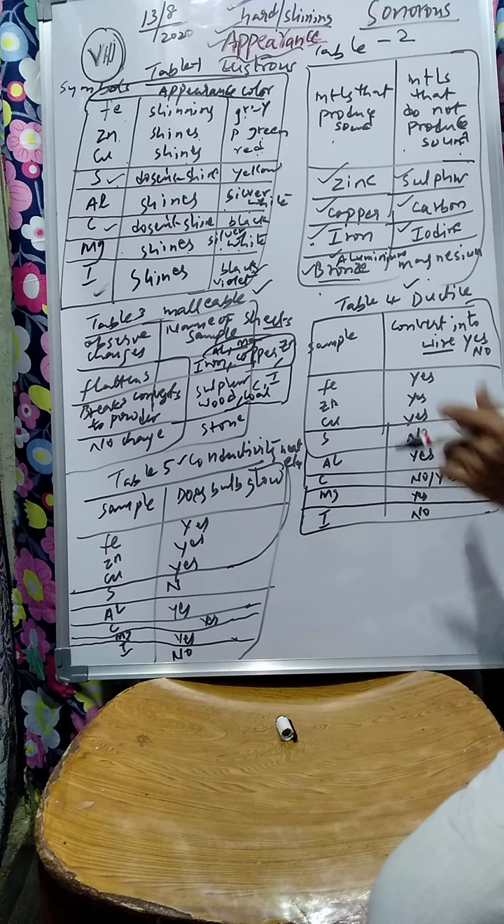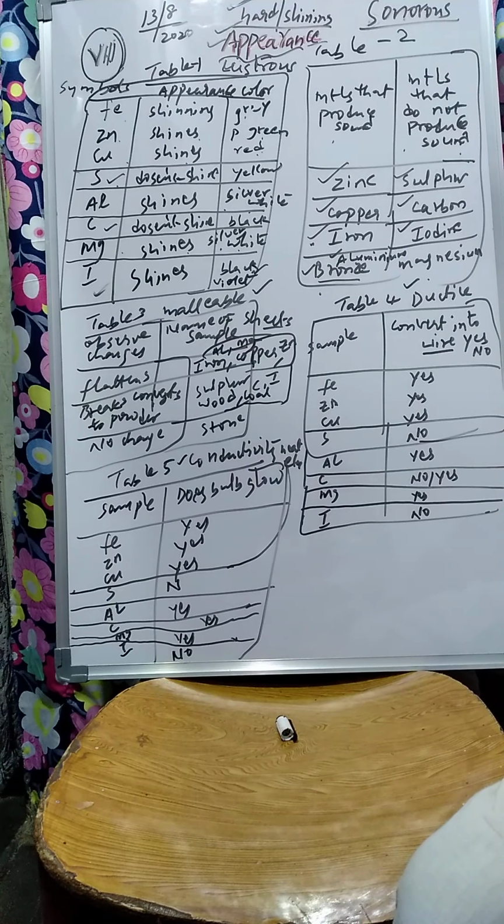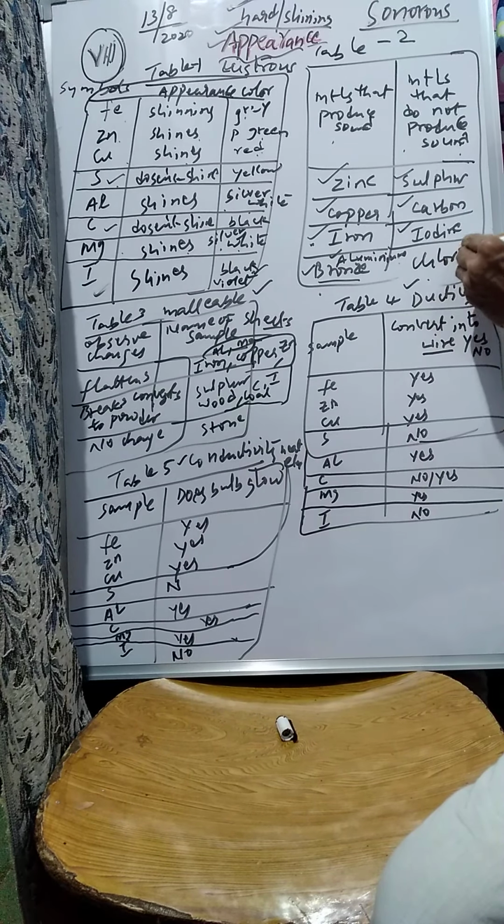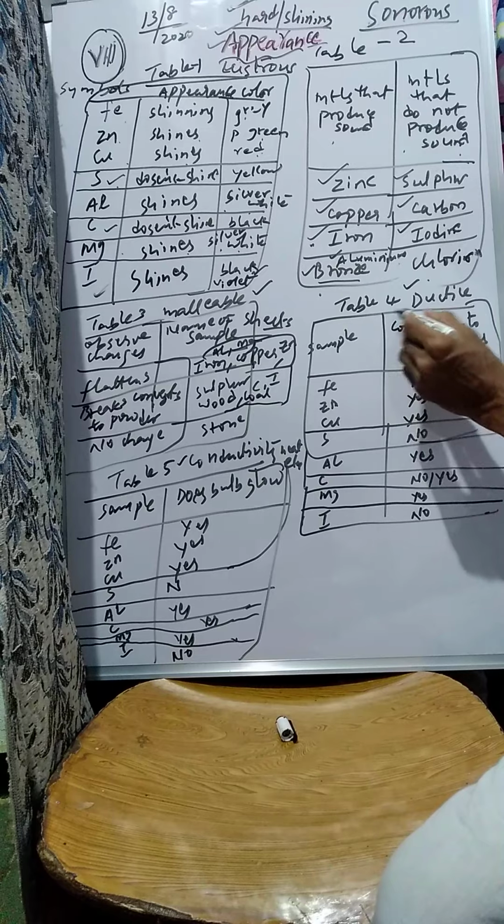Now see, sulfur does not, carbon does not, iodine does not, and sometimes magnesium. Chlorine does not produce sound. Now let us come to table 4.